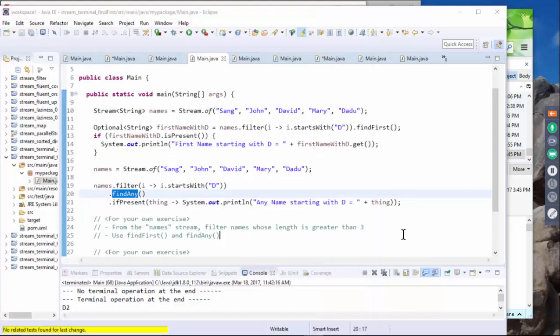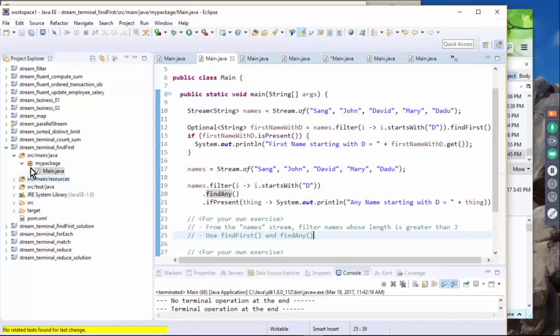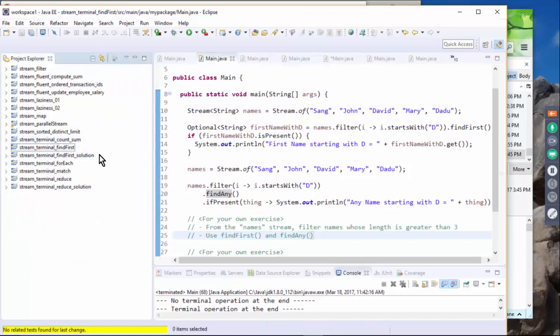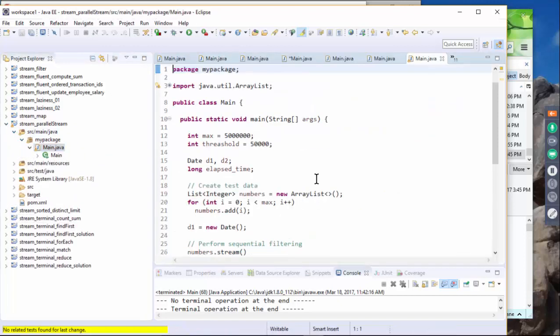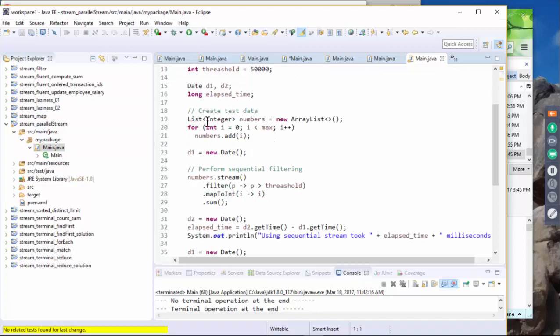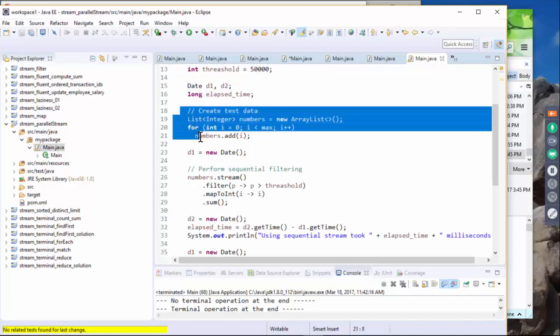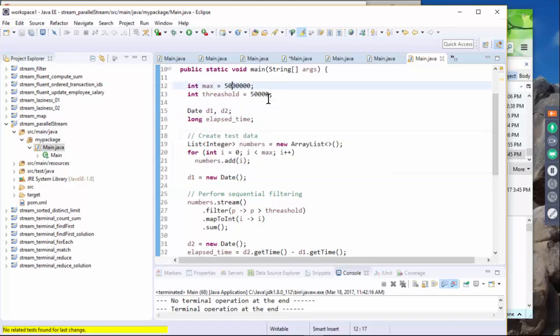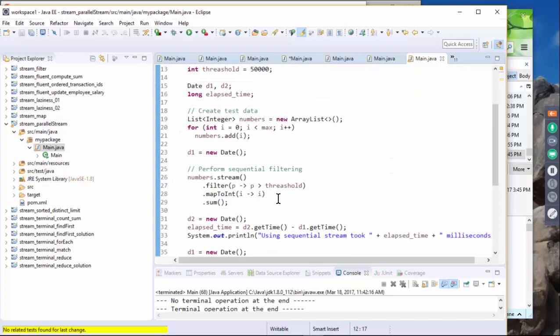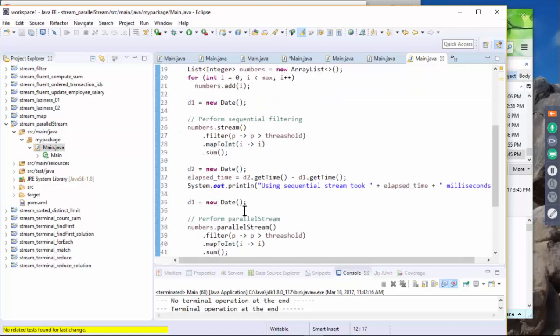So exercise 5, we are going to try to run some operations in serial and parallel fashion, and see the performance difference. So let's take a look at this code. Here, we create test data of 5 million items, and then we measure the performance.